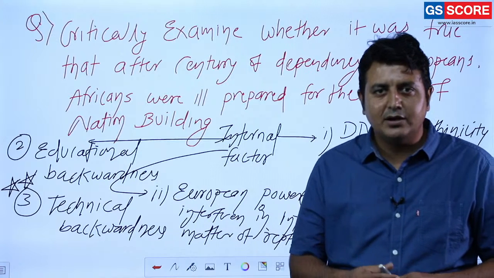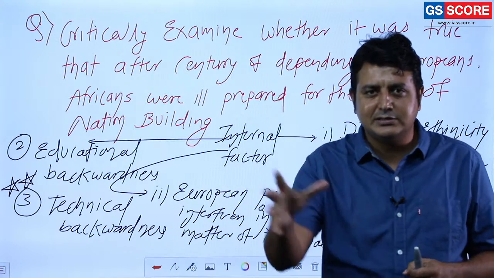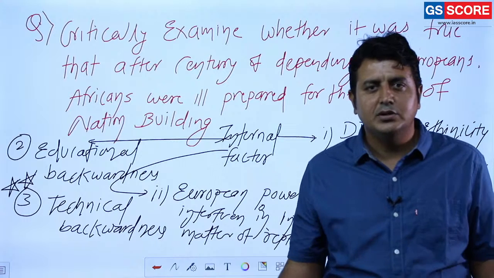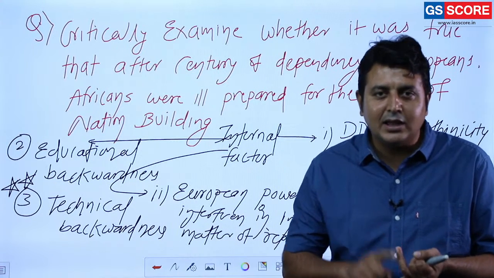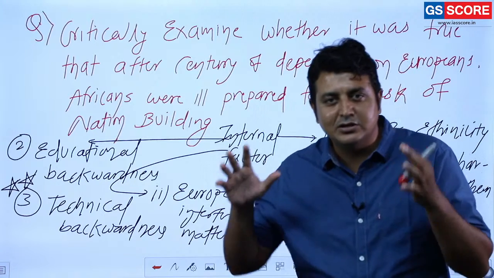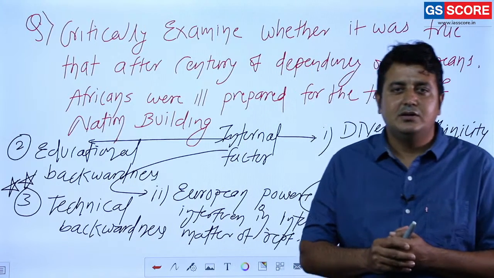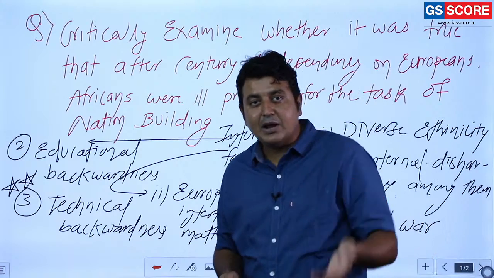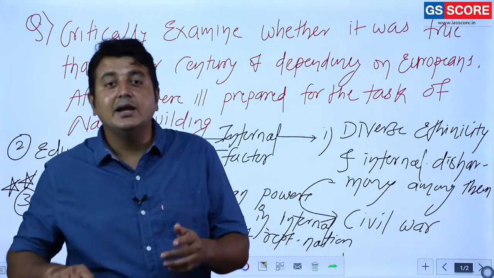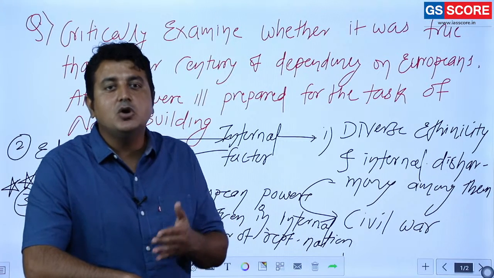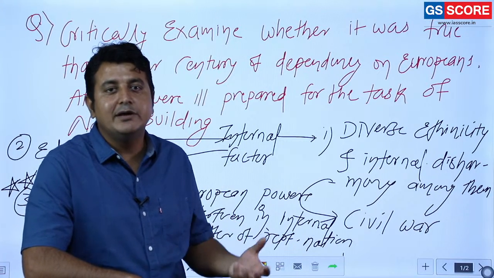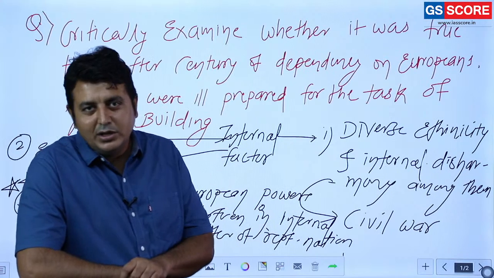Do you know that Africa is well known for this technology or that technology? No. So they are technologically backward. They cannot take advantage of whatever resources they have. That makes them backward, and along with that, the most important thing, that makes them dependent on the European powers to develop the industry.